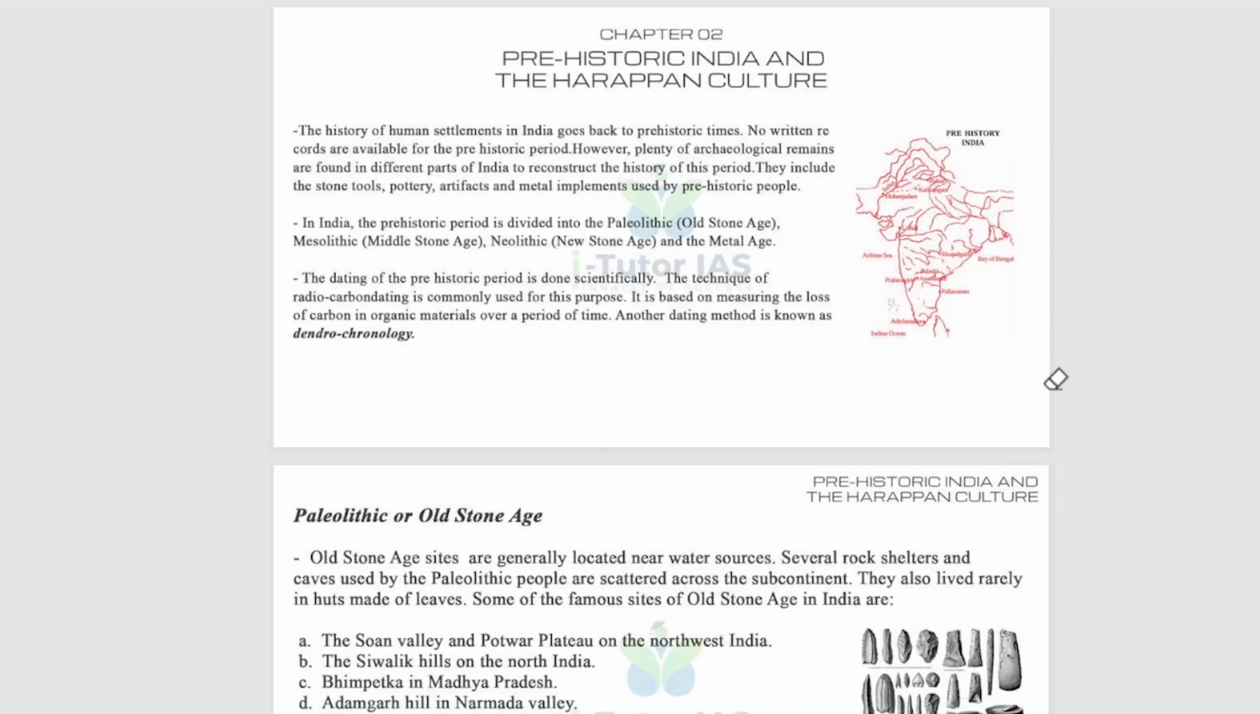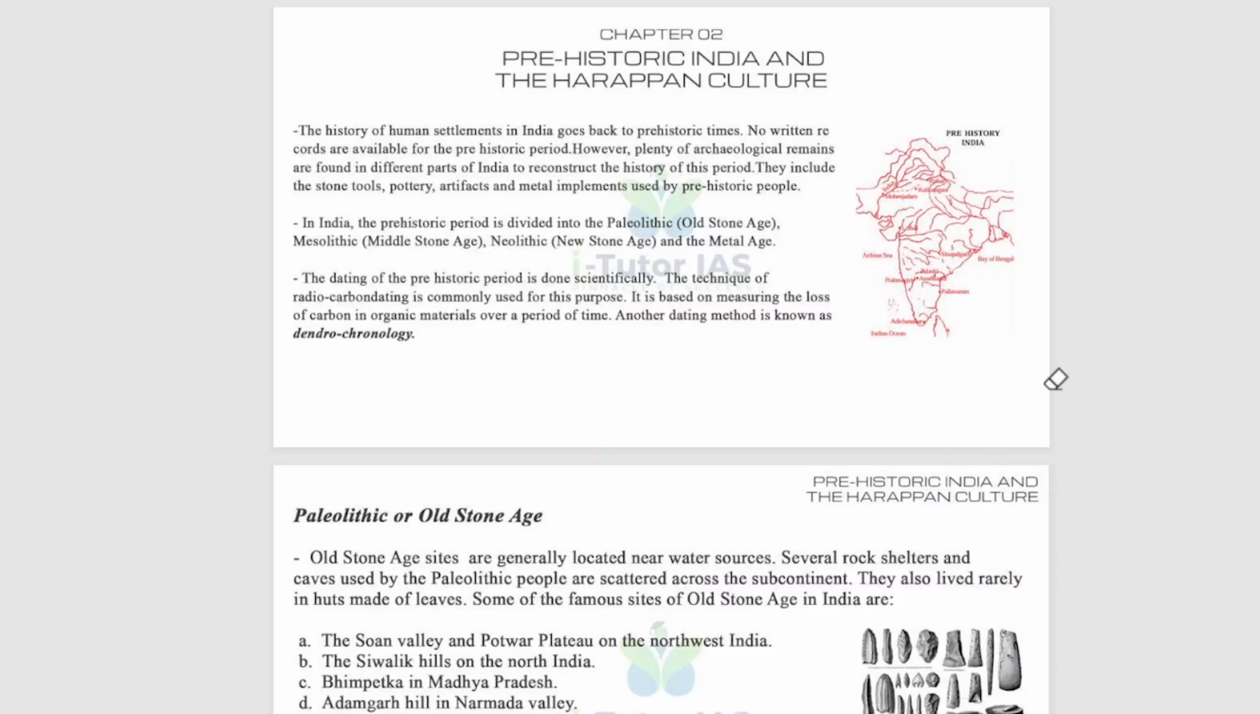So today we will start with Unit 2, that is Prehistoric India and the Harappan culture. Okay. So today we will only discuss prehistoric India, and the next discussion will specifically cover the Harappan culture. So, first of all, what is prehistory or prehistoric India? What do you mean by prehistoric India?